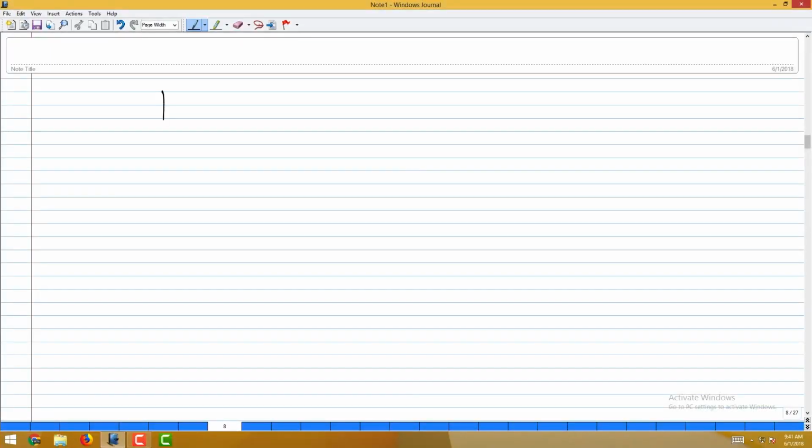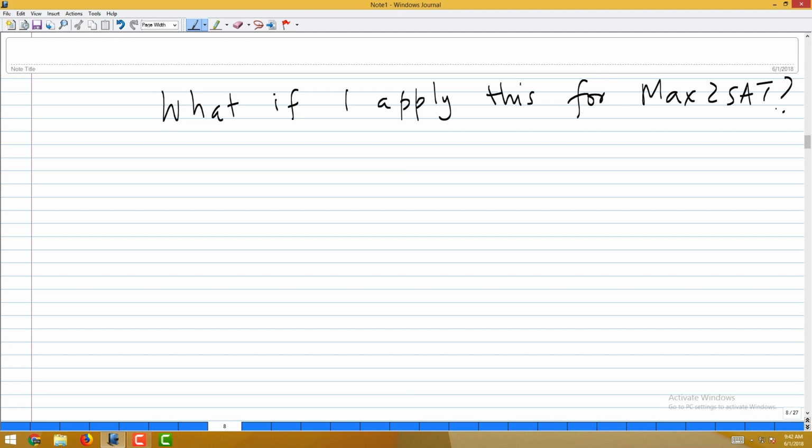Now, question, what if I apply this for max 2-SAT? I said max 2-SAT is also NP hard, even though the satisfiability question is polytime solvable. If you want to know the optimization problem, it is NP hard. Now, I do the same thing. So, now every clause has exactly 2 variables and I randomly set every variable 0 or 1 and I get an assignment. What is the expected number of clauses satisfied?